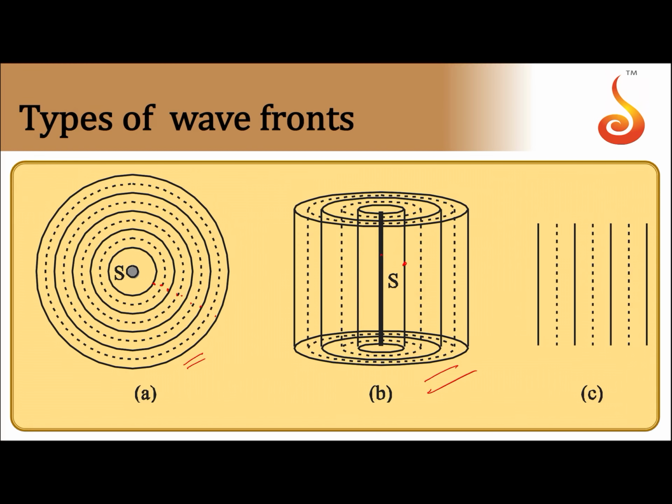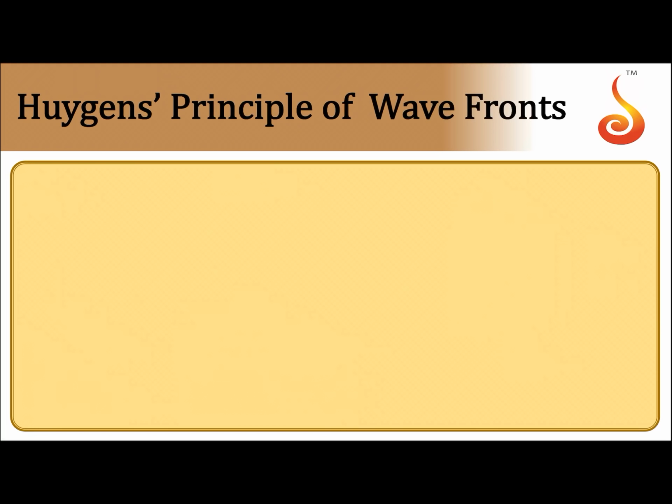Here the second one is the cylindrical wavefront. We have a linear source, then this is one wavefront, next position is here, next position is here, and so on. And this is a plane wavefront. Initially it is here, then here, then here, then here. As the wave propagates in the medium, in the direction of propagation of the light, the wavefront also advances. So, this is about types of wavefronts.